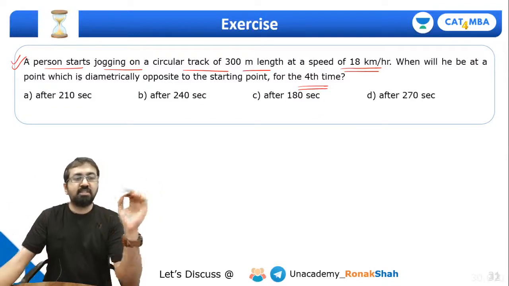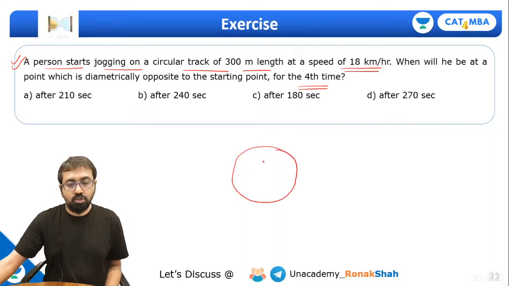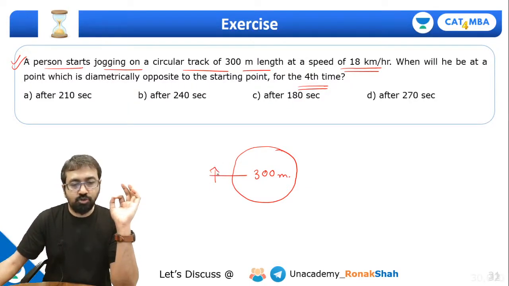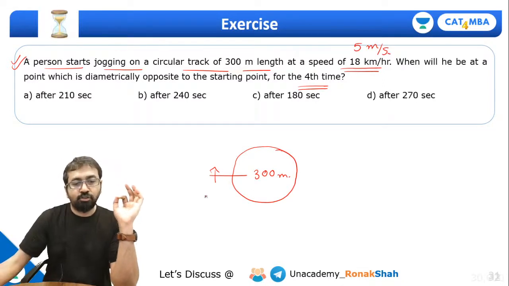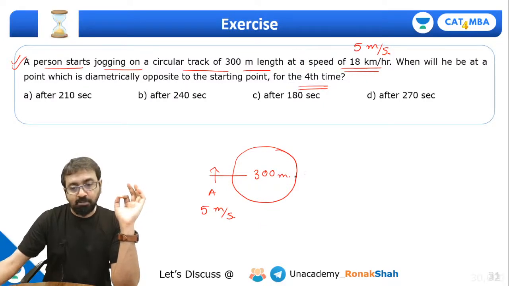Okay, now this is a simple question. A person starts jogging around a circular track of 300 meters. So this is a 300-meter circular track at a speed of 18 km per hour. So he is going at 18 km per hour. Can I say it's nothing but 5 meter per second? Right? So A is going at a speed of 5 meter per second. So when will he be at the point which is diametrically opposite to the starting point? Matlab over here means this distance will be of course 150.